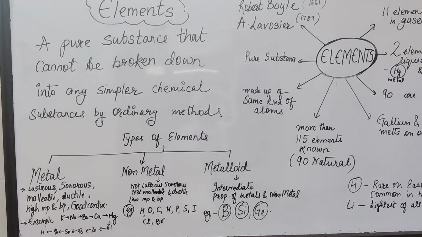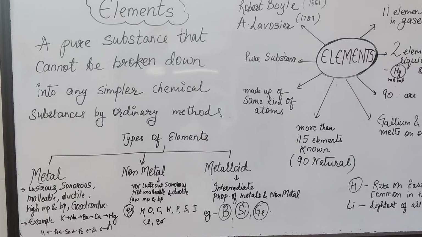Metalloids are certain elements which show the intermediate properties of metals and non-metals. It includes a lot of elements, but we are focusing on these three: boron, B, silicon, Si, and germanium, Ge.